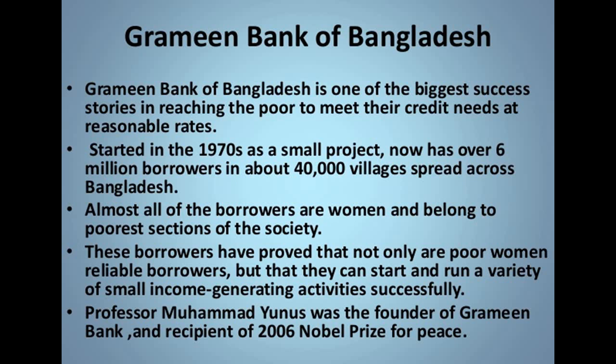These borrowers have proved that not only are poor women reliable borrowers, but they can start and run a variety of small income generating activities successfully. Professor Mohammad Yunus was the founder of this Grameen Bank and the recipient of the 2006 Nobel Prize for Peace.